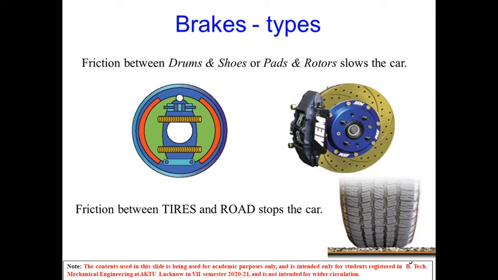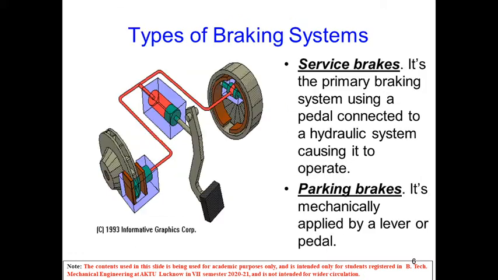Some brakes are extraordinary, in which some extra effort needs to be applied, so they may be assisted, like vacuum assisted brakes or air assisted brakes. These are some common types used in automobiles. As we have seen, service brakes are the primary braking system, using a pedal connected to a hydraulic system, causing it to operate.